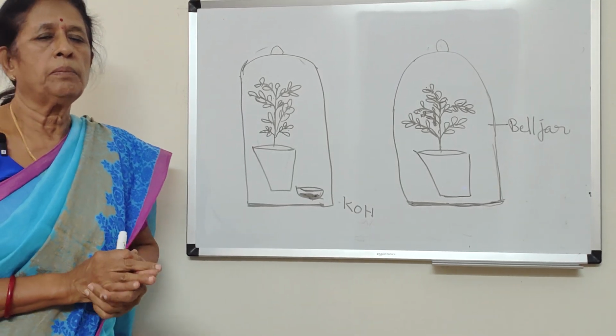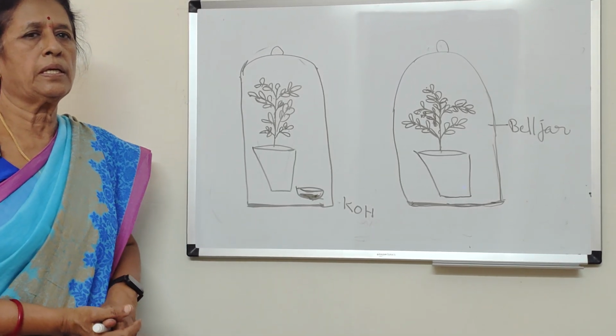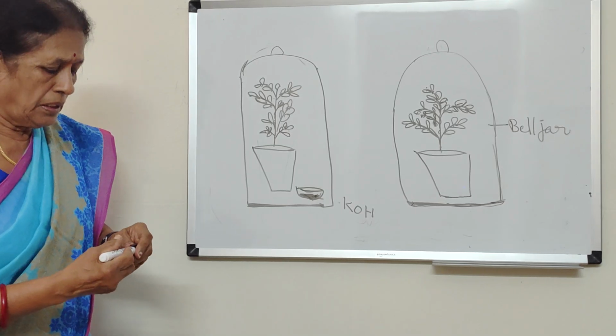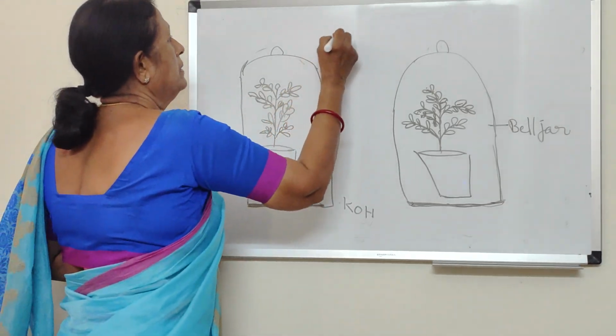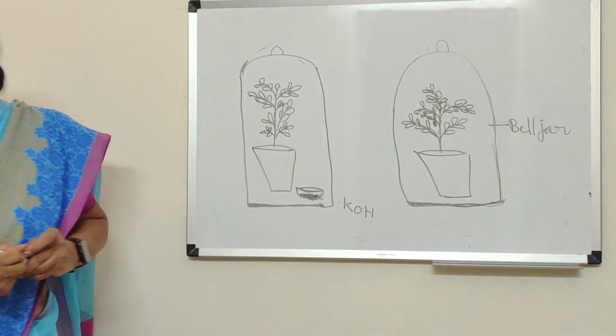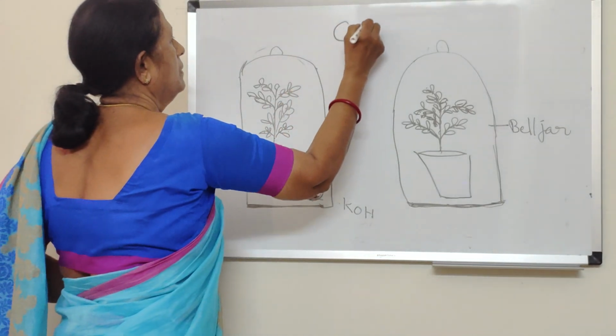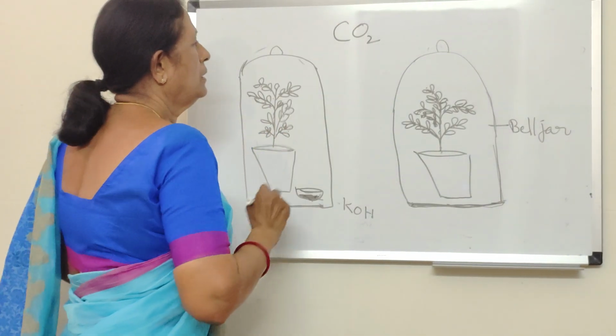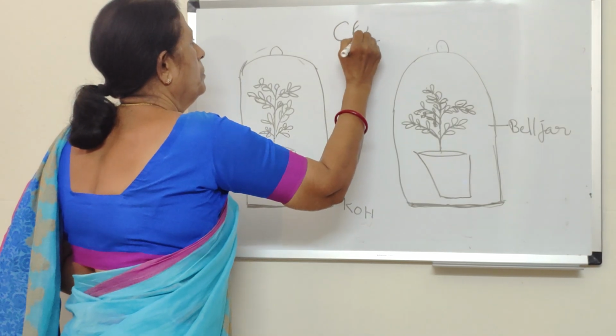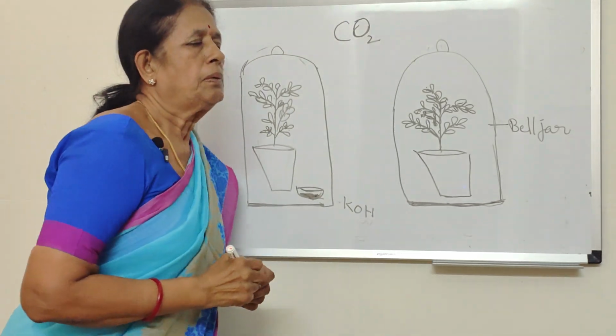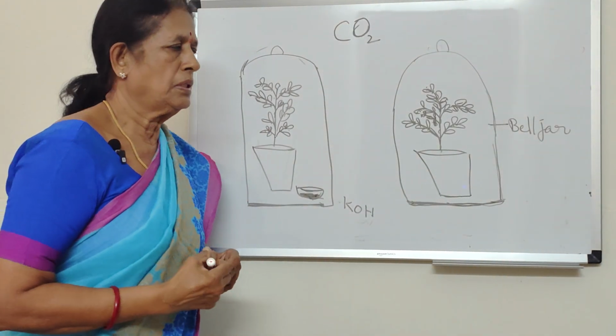So we have seen the mechanism of photosynthesis, light reaction and dark reaction. According to the equation, carbon dioxide is essential for photosynthesis. Carbon dioxide is very important for photosynthesis. Without carbon dioxide, photosynthesis will not take place. So, how to prove that carbon dioxide is essential for photosynthesis?